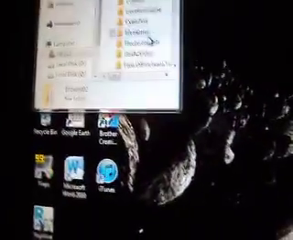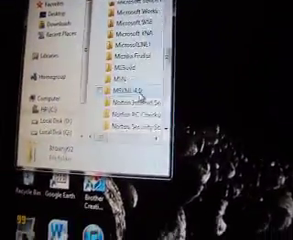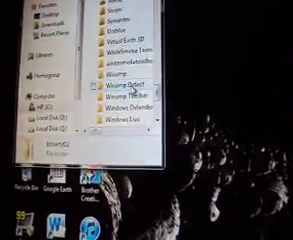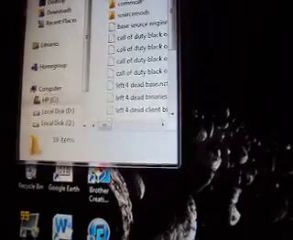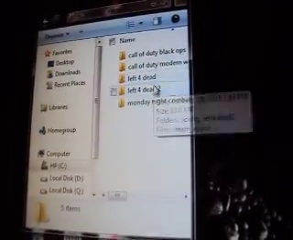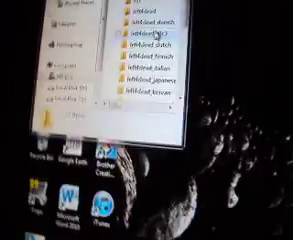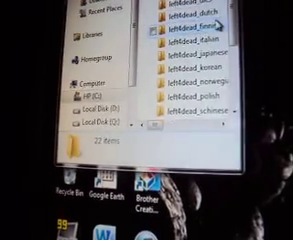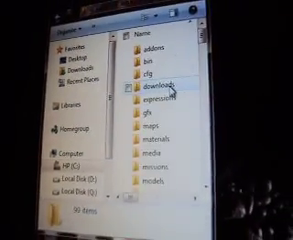Go to wherever you installed your Steam, but go to Program Files, x86. Want to look for your Steam. And for right now, there's Steam. Want to go to Steam Apps. Go to Common. Go to Left 4 Dead or Left 4 Dead 2, whatever you're using. I'm gonna go to Left 4 Dead, and you want to go to Left 4 Dead again. Click on that.